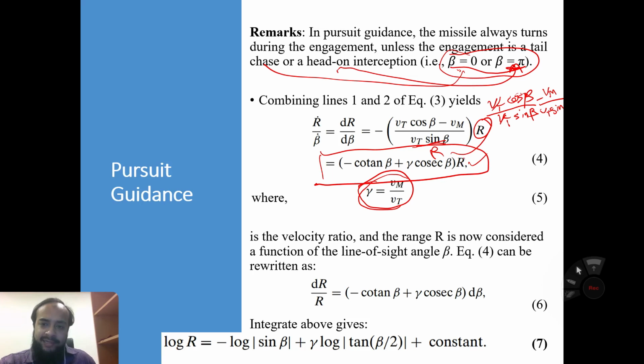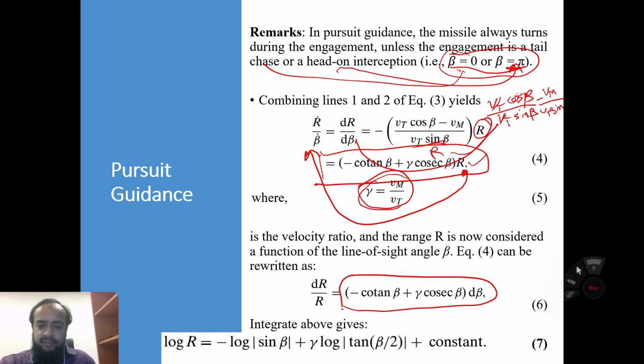If we cross multiply, moving this r to this side and this d beta to this side, then dr over r is equal to this side. Cross multiplying the variables of r and d beta, you can get this one. Now integrate this to obtain r, because we want to find r and beta.